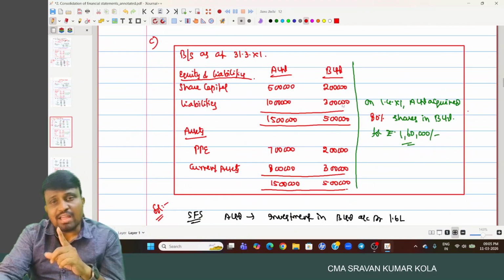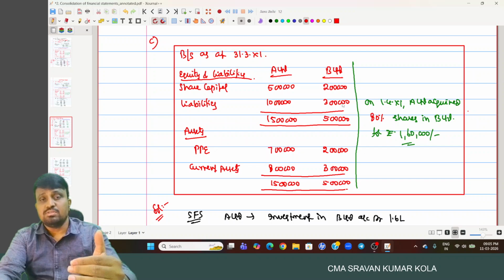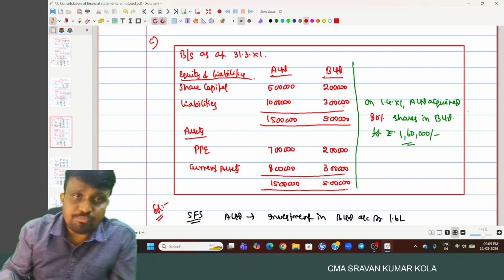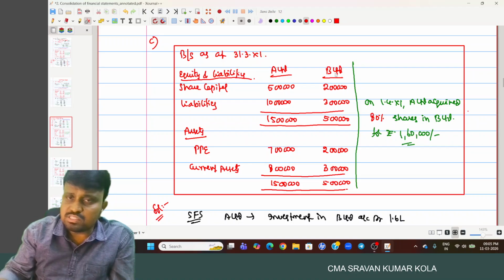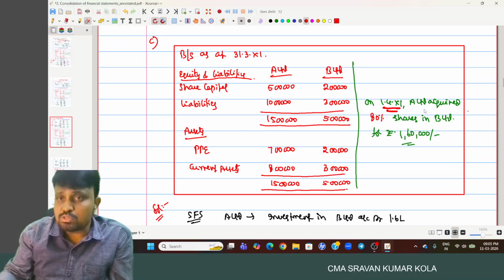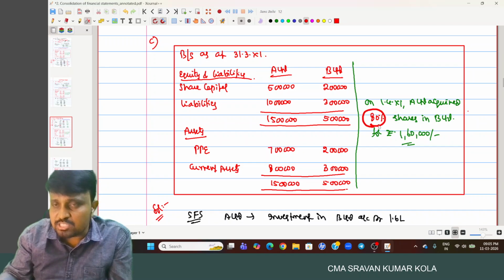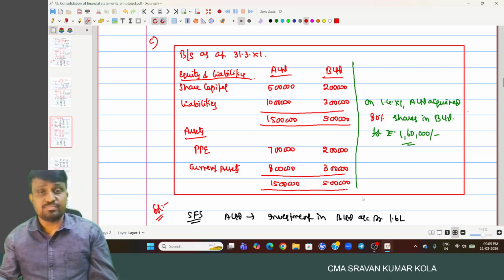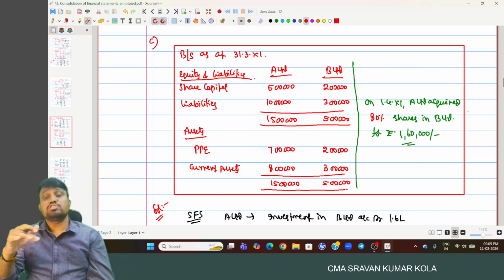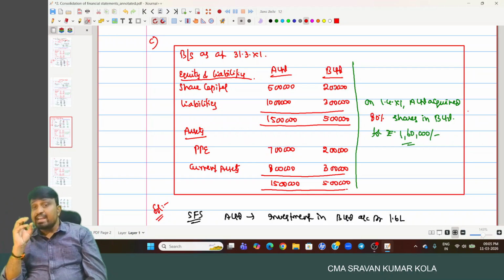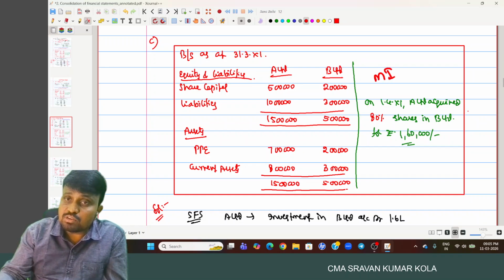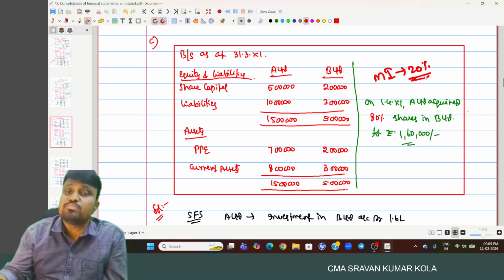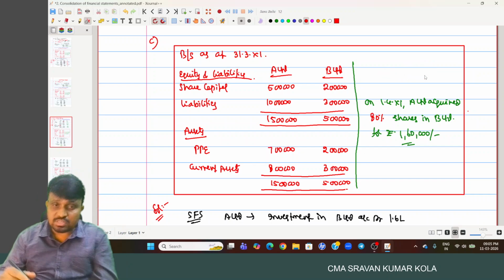Then I will explain another case, where we have minority interest. In this scenario, for example, we have the balance sheets of A Limited and B Limited. On 1/4/20X1, A Limited acquires 80% of the shares in B Limited at 1,60,000. Out of the 2 lakh, the entire portion was not acquired by A Limited; only 80% of the shares were acquired, for 1,60,000. And one more item we have is minority interest for 20%.